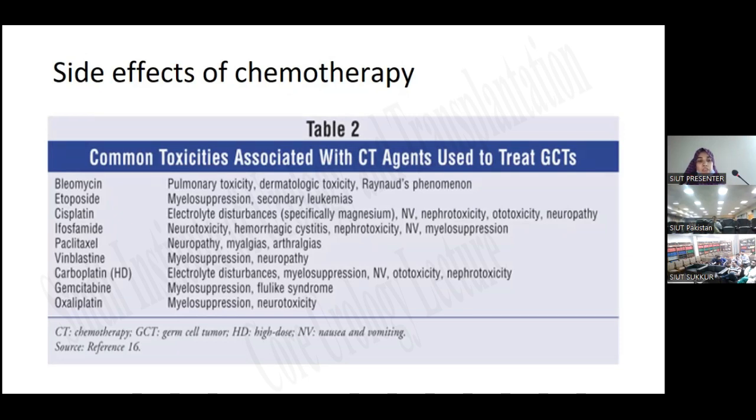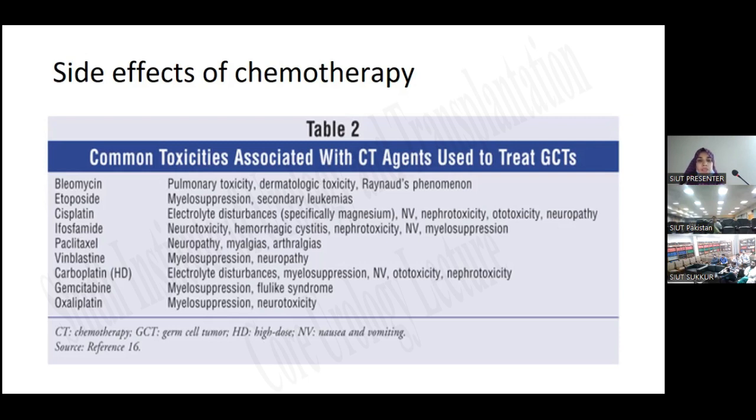Paclitaxel causes neuropathy, myalgias, arthralgias. Vinblastine, myelosuppression and neuropathy. Carboplatin causes electrolyte disturbance, myelosuppression, ototoxicity and nephrotoxicity. Gemcitabine causes myelosuppression and flu-like syndrome, and oxaliplatin causes myelosuppression and neurotoxicity.